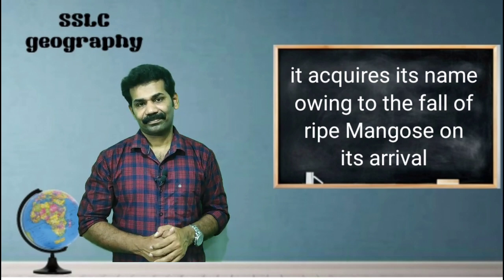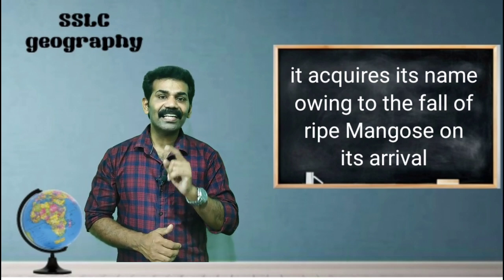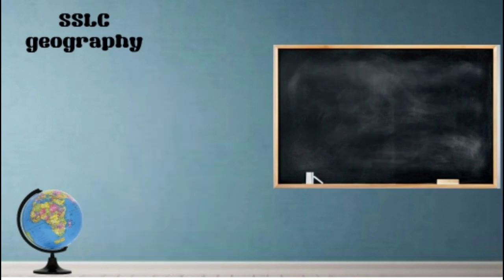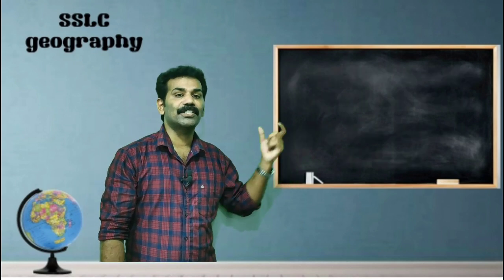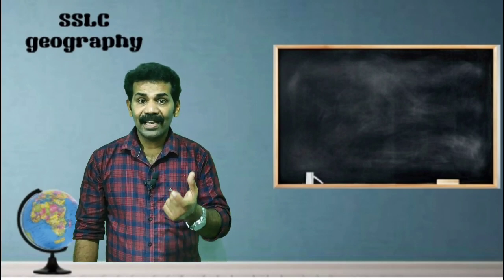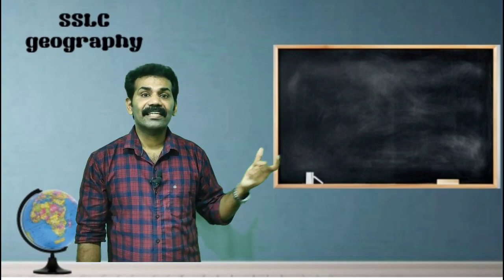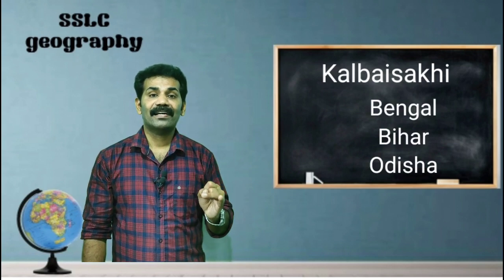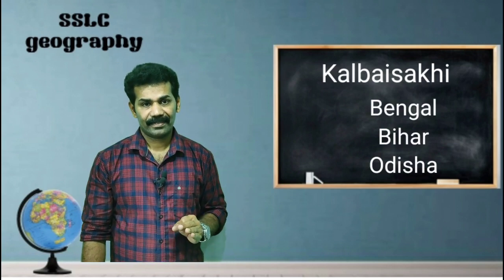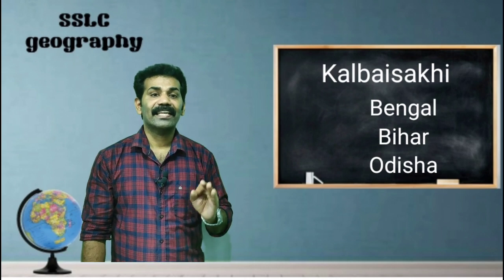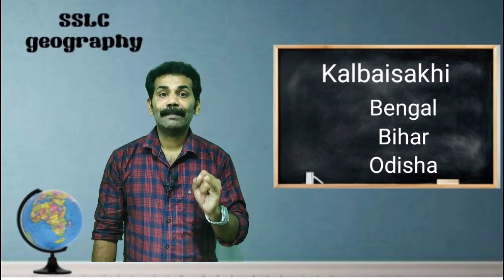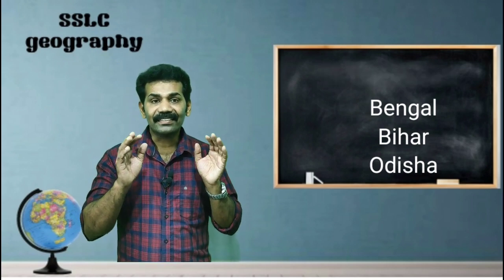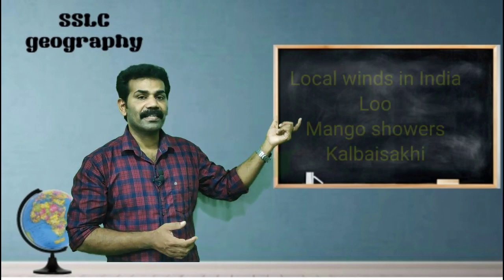Mango showers. Another, the third local wind in India, what is that? Kalbaishagi. It is another local wind in India, known as Kalbaishagi. It blows to the Bengal, Bihar and Orissa states. It is very useful for the cultivation of tea plants and coffee. These are the three local winds experienced in India.